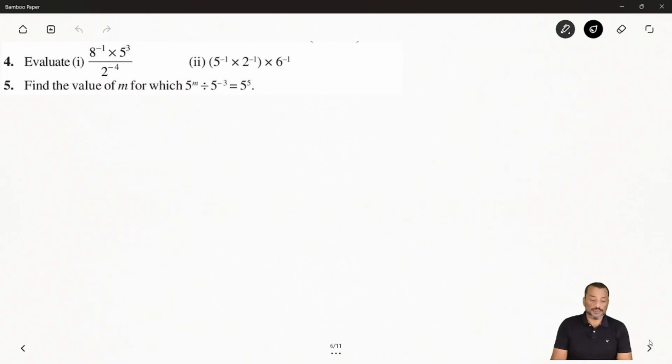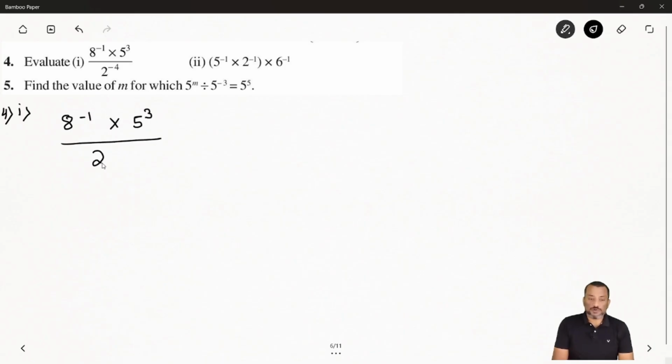Now coming to the next question, question number 4, it says evaluate. There are two parts, first bit and second bit. Let me first solve the first bit: 8 to the power minus 1 times 5 to the power 3 over 2 to the power minus 4. In this question, first we have to bring everything into positive exponents. The simple way is to say first that this is 1 over 8.